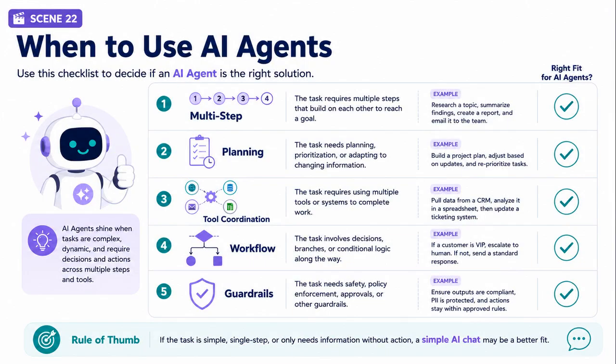Now let's look at when you should use AI agents. Use AI agents when the task has multiple steps. Use them when planning is needed. Use them when the system must decide what to do next. Use them when tools and knowledge must be coordinated. Use them for workflows like support, finance, procurement, HR, IT, and operations. Agents need guardrails and clear boundaries. They should not be given unlimited access or authority.